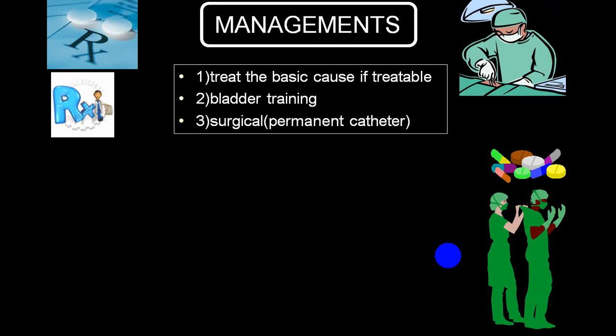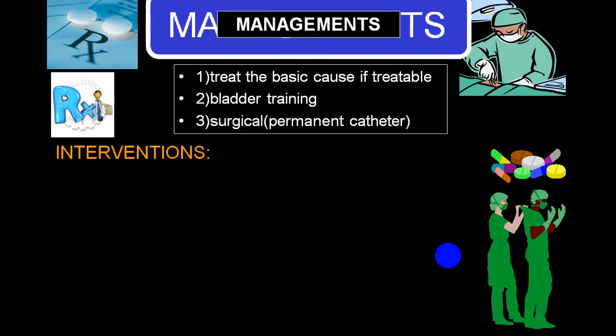Now, after confirming the diagnosis, the treatment depends upon the treatment of the basic cause if it is treatable, because a good number of causes are not treatable. Usually the person has to undergo bladder training, and when that does not help, either pharmacotherapy or surgical treatment is given.